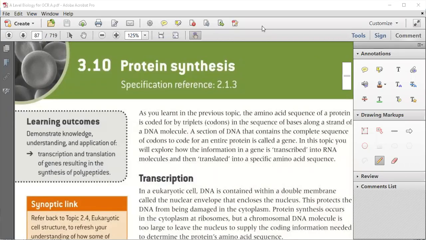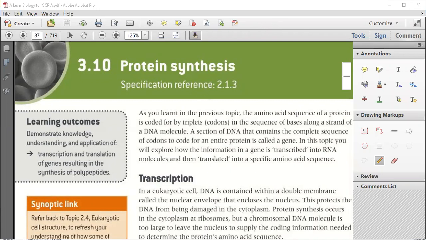So today we are going to start our new topic, that is protein synthesis, 3.10 protein synthesis. In our last lecture, we did DNA replication, how DNA is replicated, how new DNA is formed, and today we will start with protein synthesis.